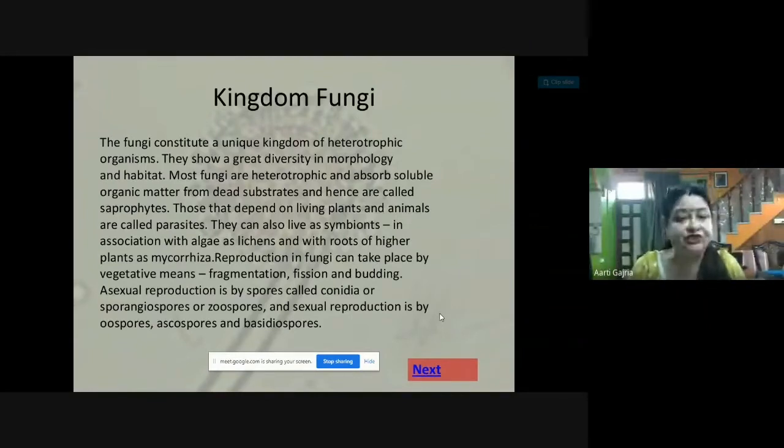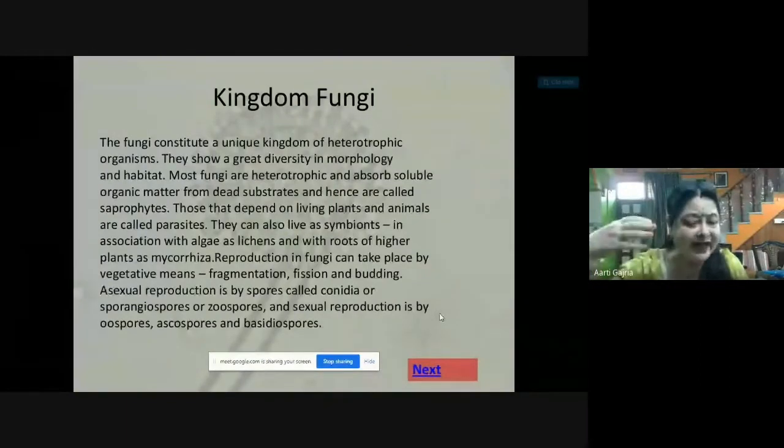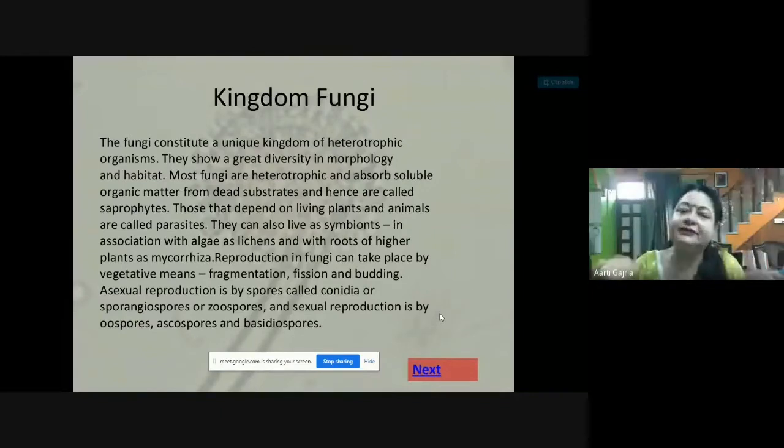Then there is fission. Fission is the breaking down into two, and then both of them can give new fungus. Then there is budding. Budding is present in yeast, which is the unicellular fungus. In budding, one bud will come out, a protrusion from the cell, and when it is fully grown, it will get detached from the body of the parent cell, and then it can form a new cell. So by vegetative means, the reproduction takes place by fragmentation, fission, or budding.